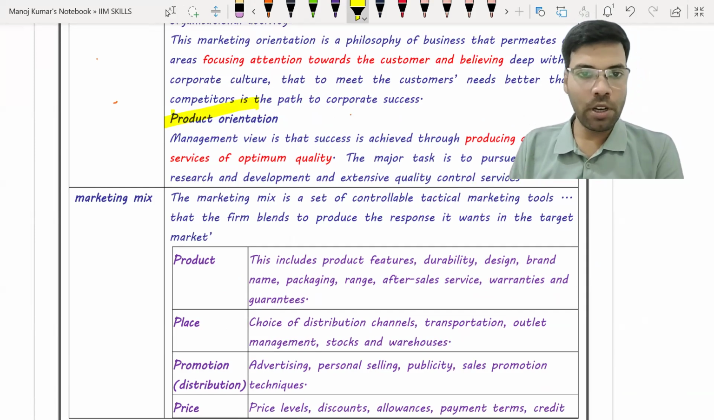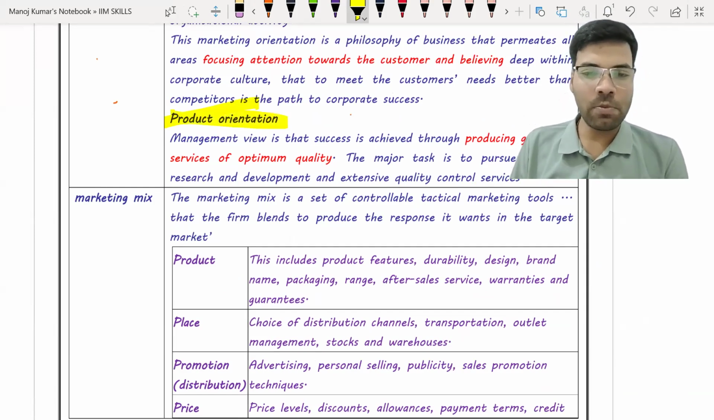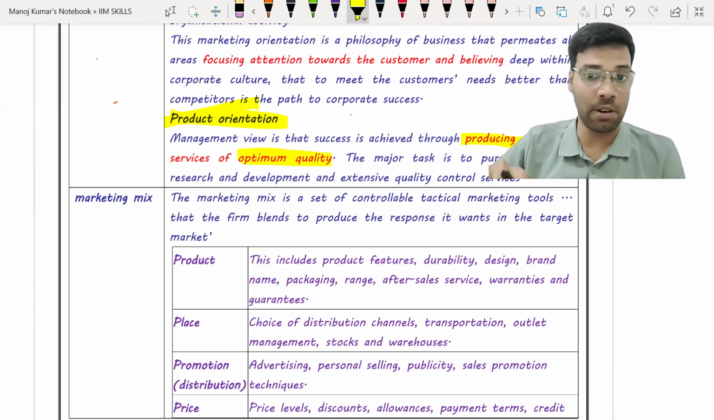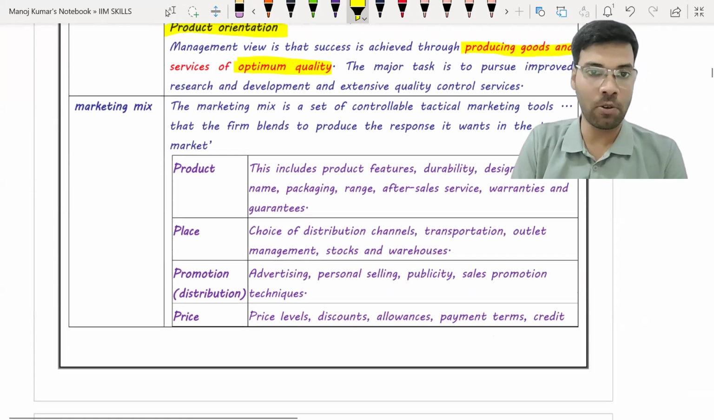So product orientation. Management's view is that success is achieved through producing goods and services of optimum quality in order to meet the customer demands. Okay, that is called product orientation.